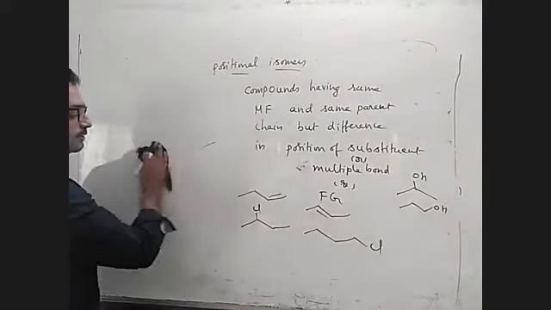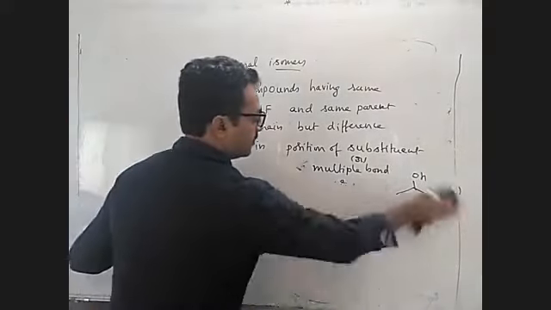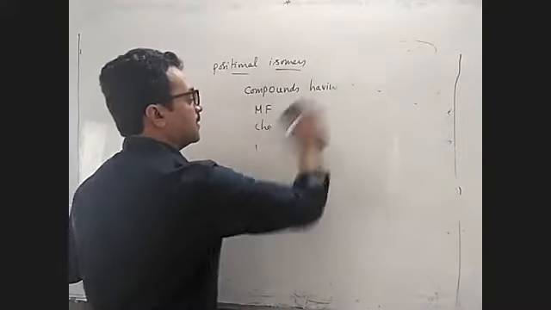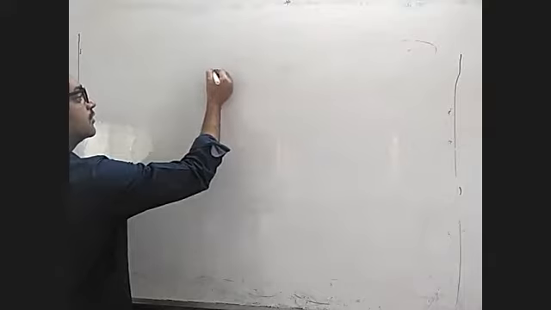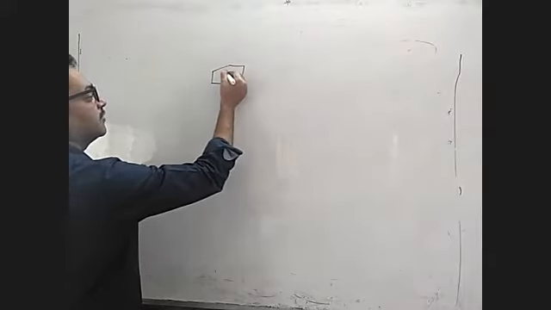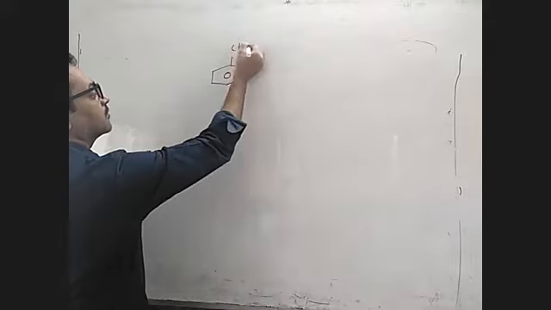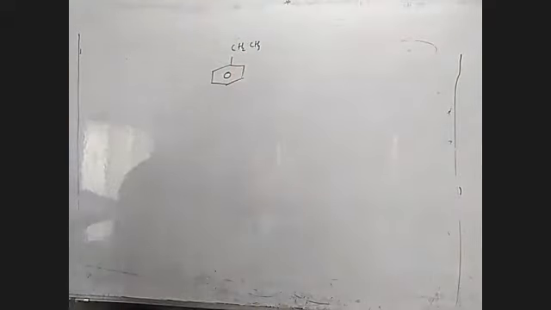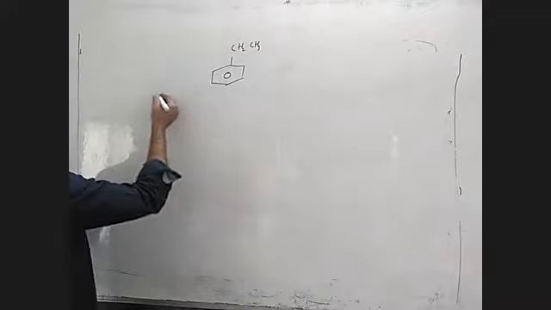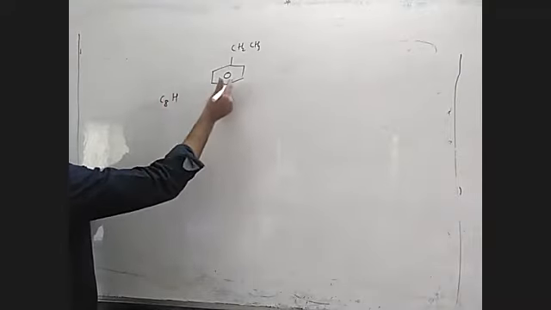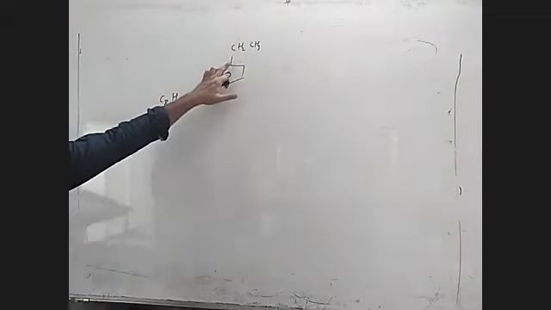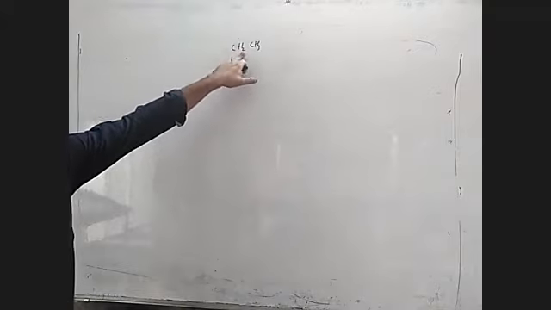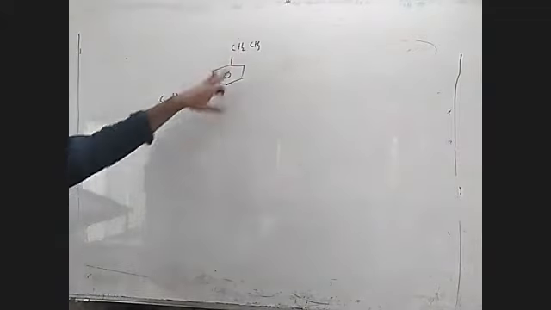Suppose one question is there like this, they'll ask: what is the number of isomers possible for this formula? Ethyl benzene, suppose they have given you. This is called ethyl benzene. What should be the formula for this? C8, hydrogen 5 plus 5 is 10. Yes, C8H10.